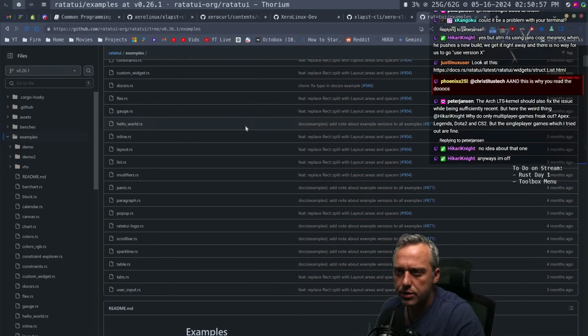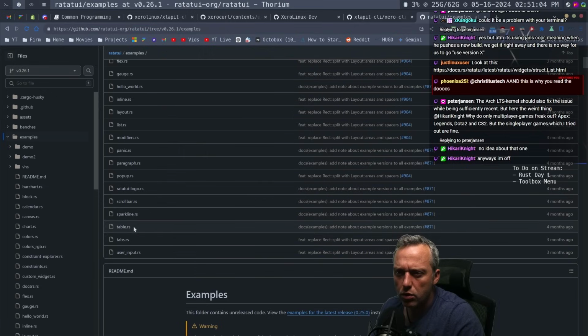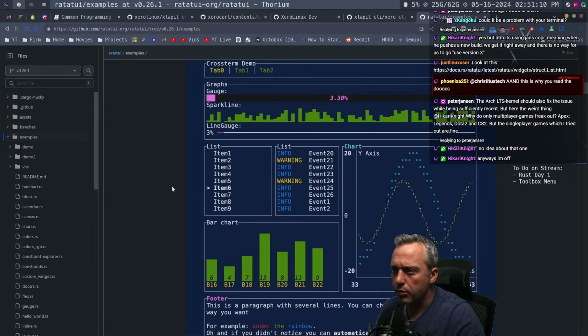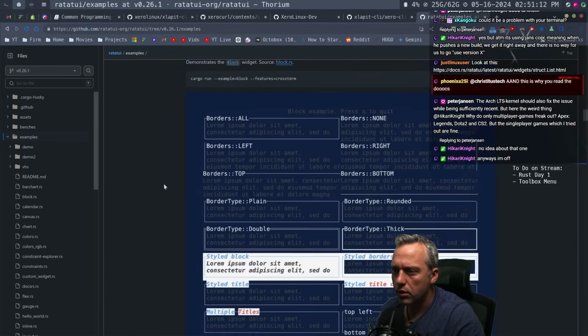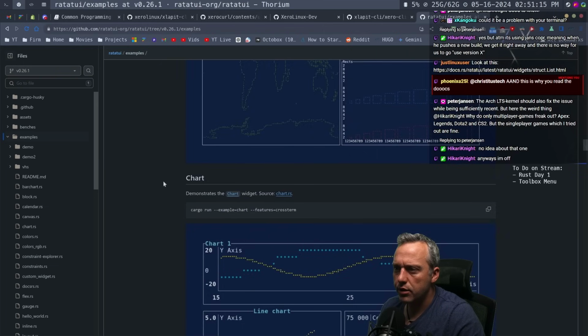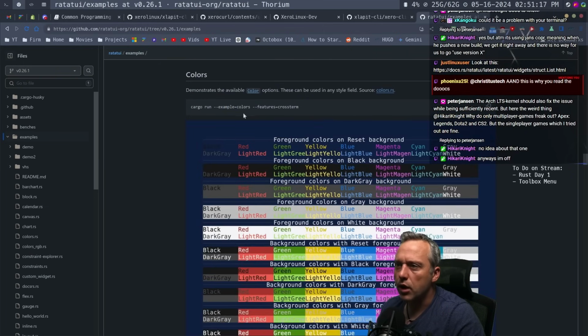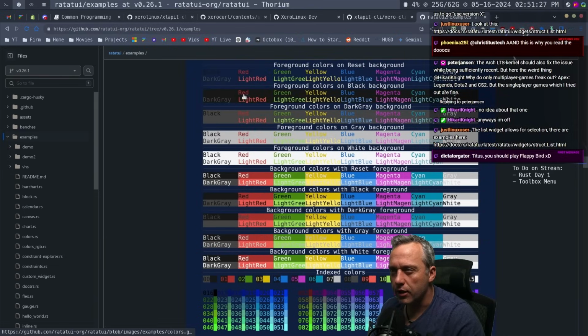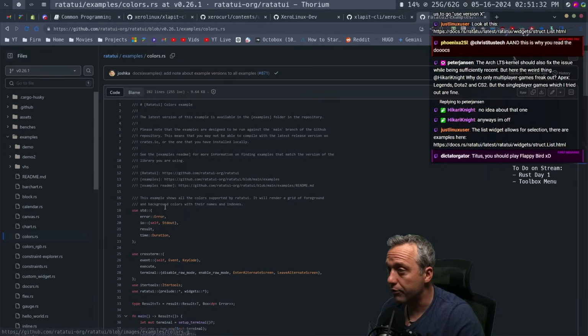Let's look at our scroll bar, table, tabs. Wait. Let's take a peek. Which one do we want to grab? I think it was down here. Was it canvas? No. Colors is what we want. Let's take a look at the colors. Ooh, maybe like a cool gradient color. Let's not get too crazy. Let's just make color show up first.